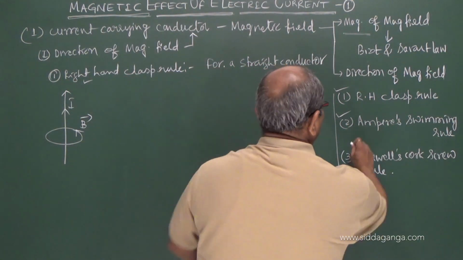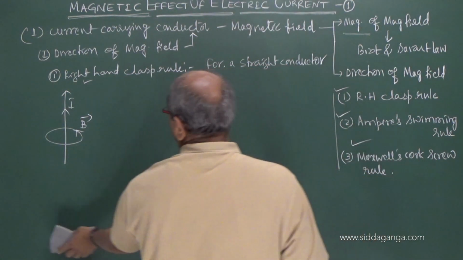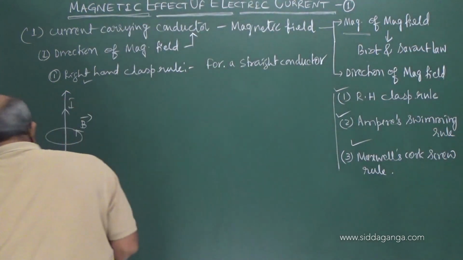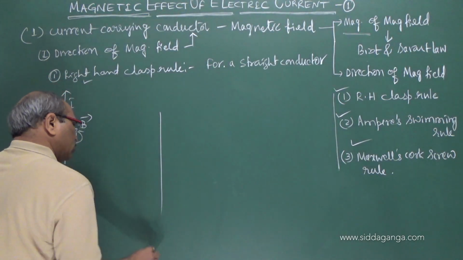Coming to the third, it is Maxwell's corkscrew rule. Maxwell's corkscrew rule. This is the direction of the current.